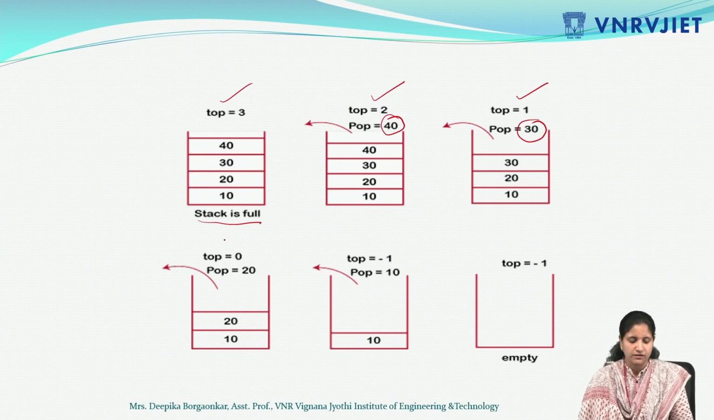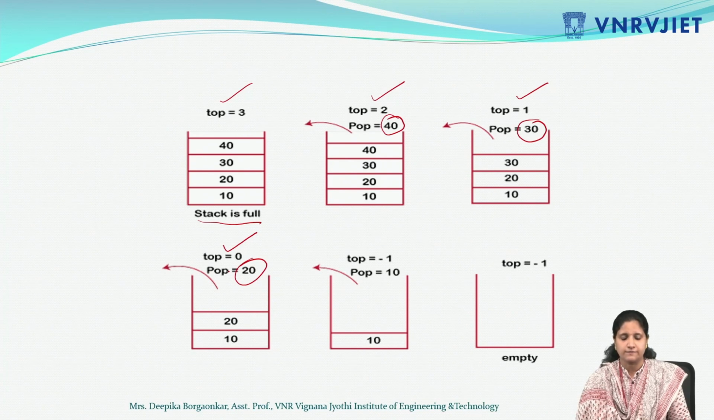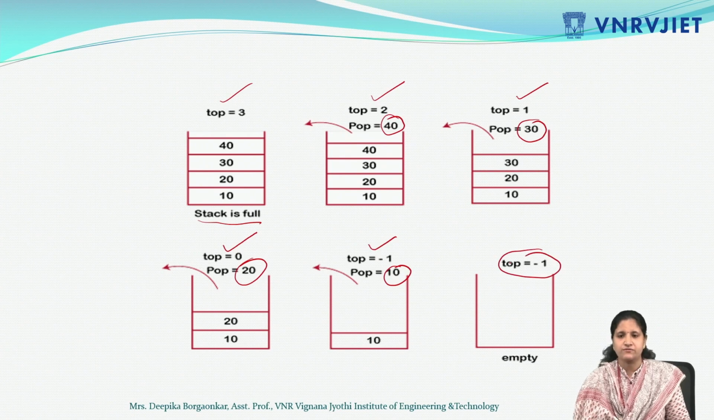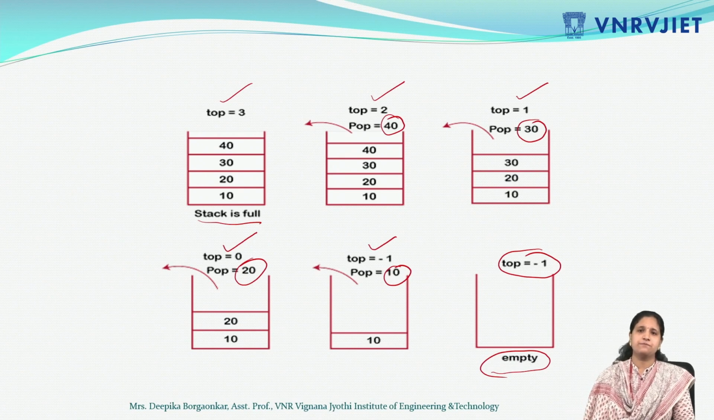When we reach the point where the top value is 0 and we delete the next element, 20 will be popped out from the stack. Again, 10 will be popped out from the stack, and when the top value is -1, the stack will be empty. If I perform a pop operation again, it will display the underflow condition, or it will display that the stack is empty. So these are the basic operations which we can perform over stacks and queues.